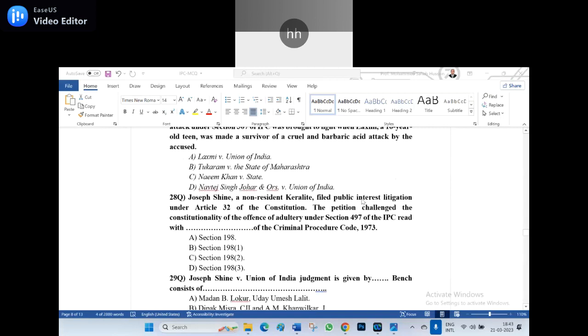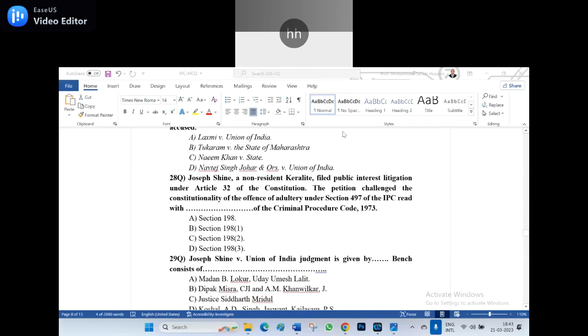Now let us move to the 28th question. Joseph Hussain, a non-resident Keralite, filed a public interest litigation under Article 32 of the Constitution. The petition challenged the constitutionality of the offense of adultery under section 497 of the IPC, read with dash of the Criminal Procedure Code 1973.